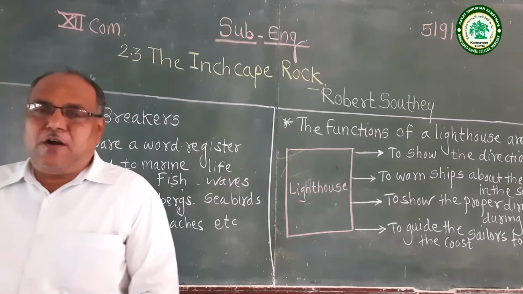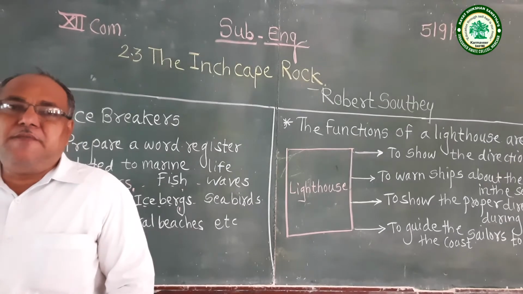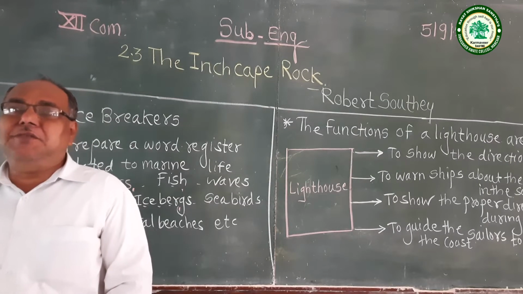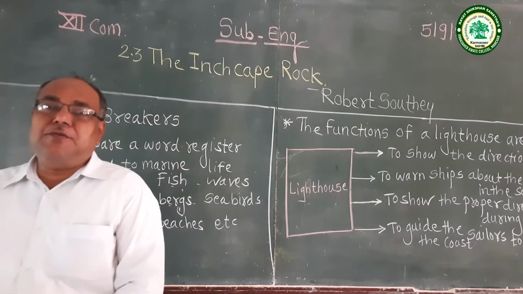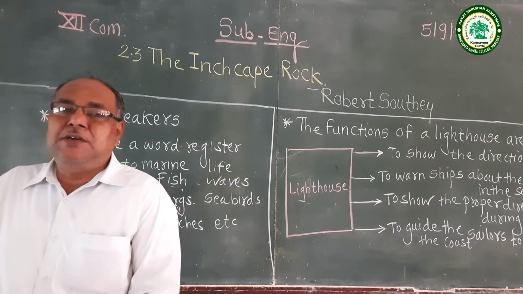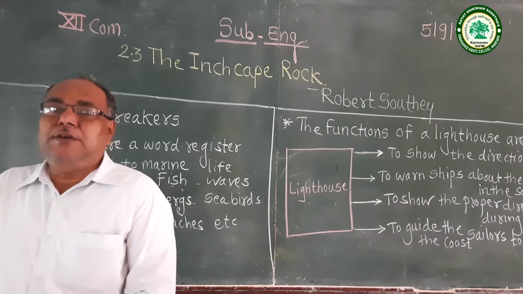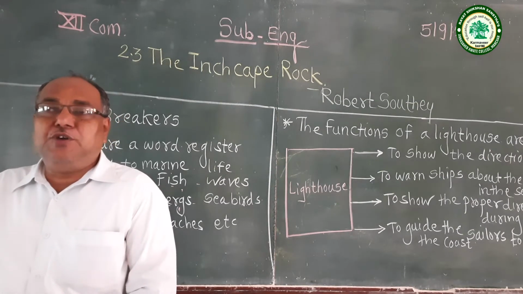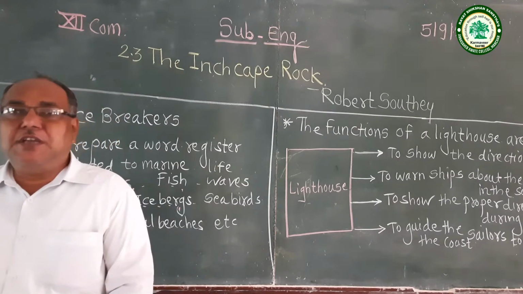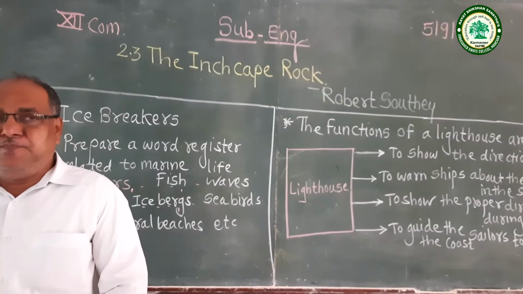The Inchcape Rock is a ballad, and in this ballad, Robert Southey described a story about the abbot of Aberbrothock and about the Inchcape Rock.